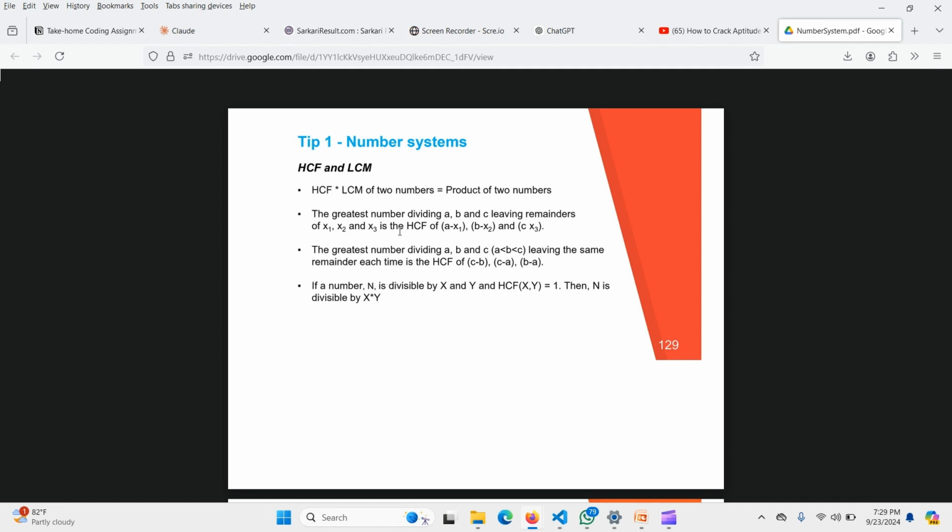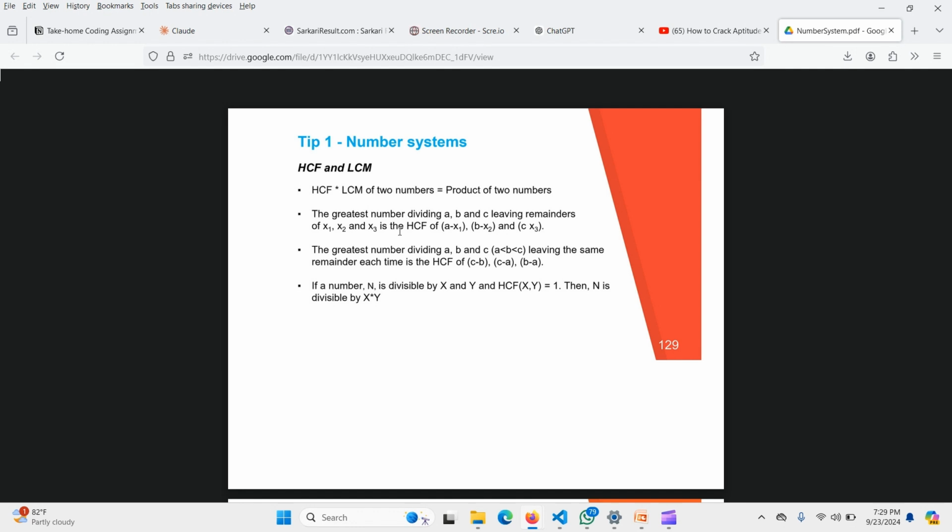That is called HCF and LCM, and it is one of the most basic things. You already learned this in class 3, 4 or class 5, 6, depending upon your board. If you are ICSE board or CBSE board, you will learn it in the very basic steps. So in the first tip of the number system, the first topic is HCF and LCM.